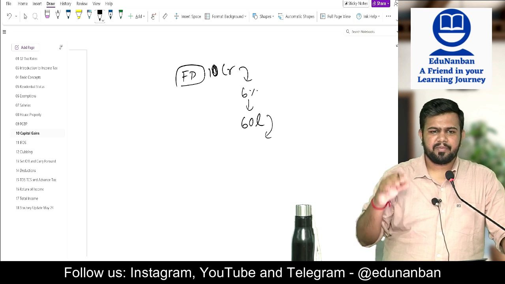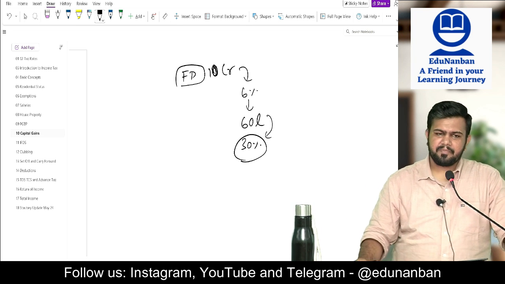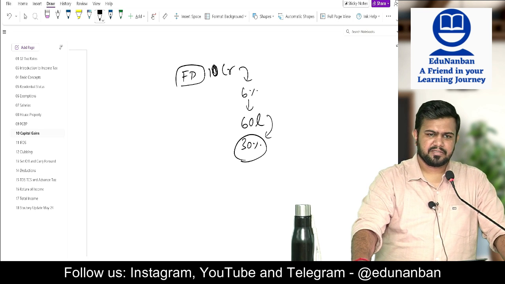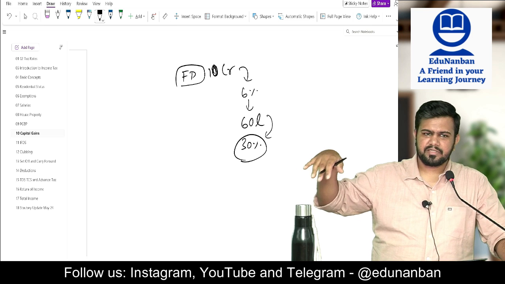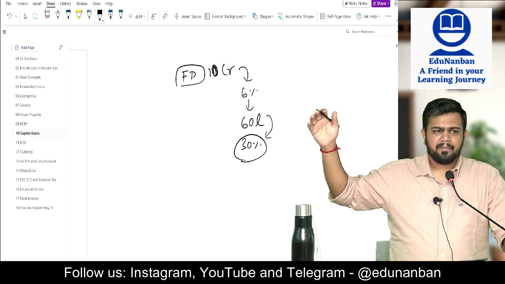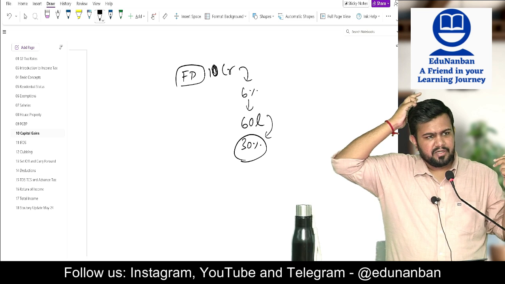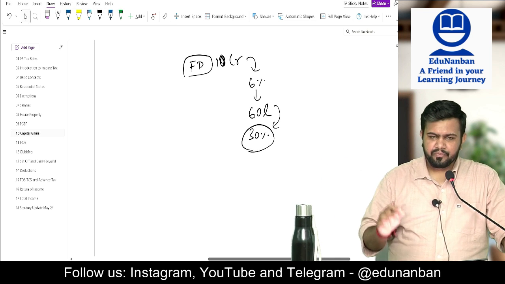Above 15 lakh rupees I have to pay 30%, no? So I am paying approximately 30% tax on this FD interest. Correct? Because interest is taxable under income from other sources. It is coming under slab rate, so I am having to pay a tax of approximately 30% because of the slab rate.